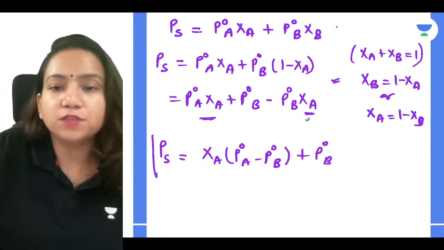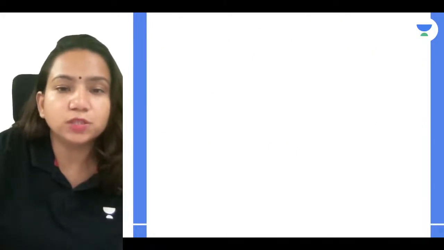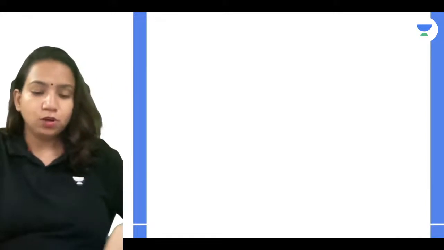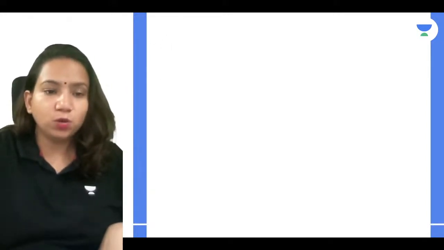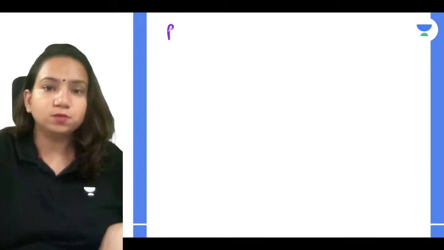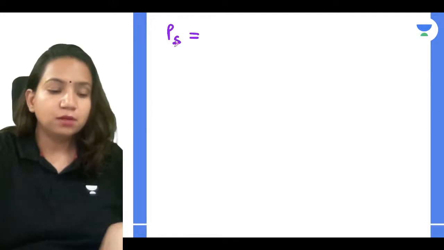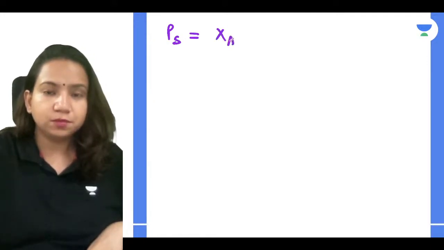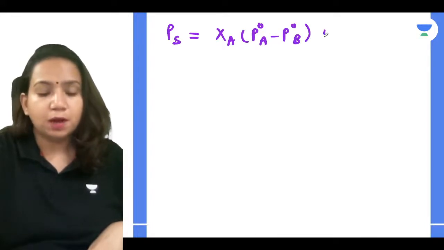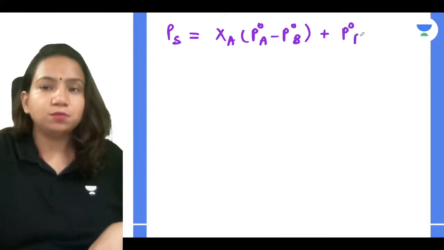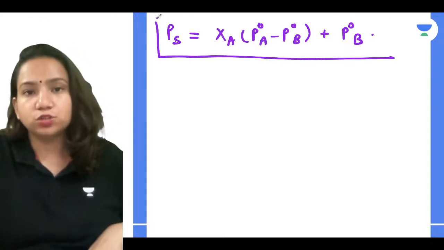If you are given only one mole fraction, you can utilize the formula PS is equal to XA times (P naught A minus P naught B) plus P naught B. So this is the formula to calculate the vapor pressure for the solution.